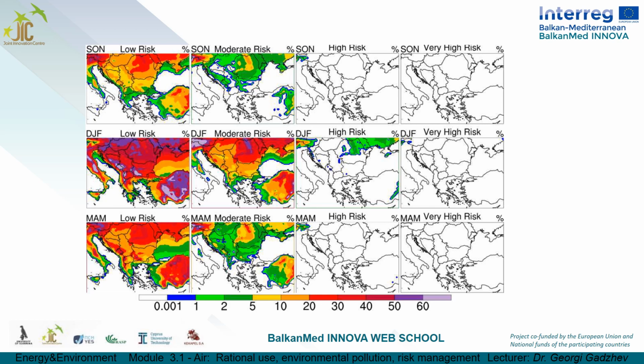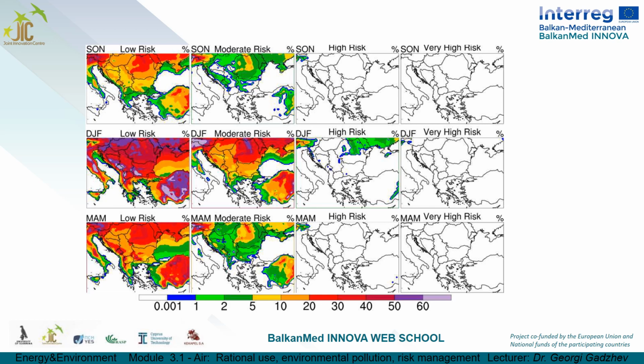The percentages of low-risk cases in the autumn are between 1 and 5% in the southern low-terrain forms and in the northern parts of the Black Sea, between 5 and 10% in Bulgaria and on the western Balkan Peninsula, and between 10 and 20% in Romania, Hungary, Ukraine, and Austria. There are locations with percentages above 20 in the most northern parts and in the Alps in particular. The low-risk category percentages in Asia Minor are from 1 to 20 and some places with 20 to 30.